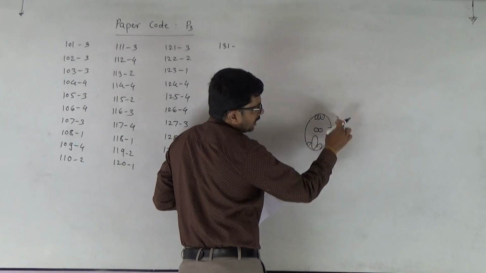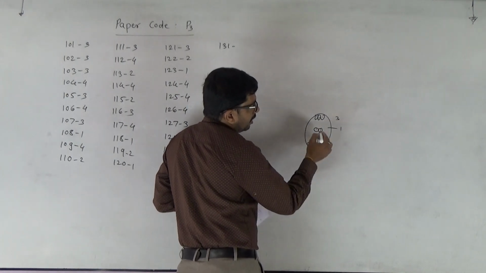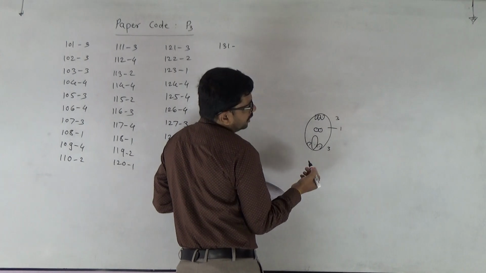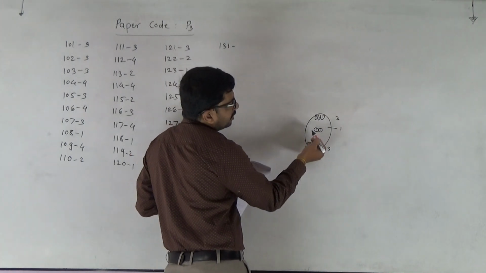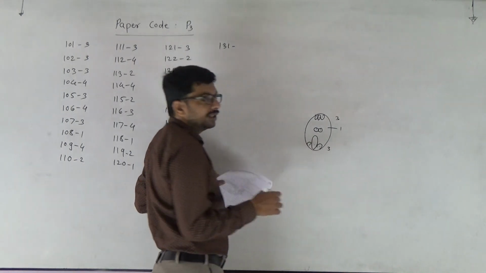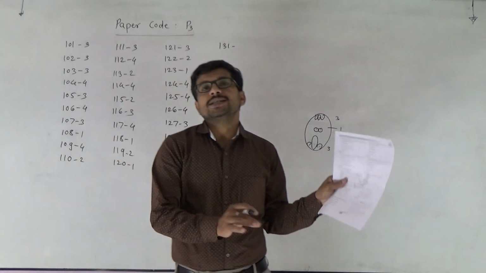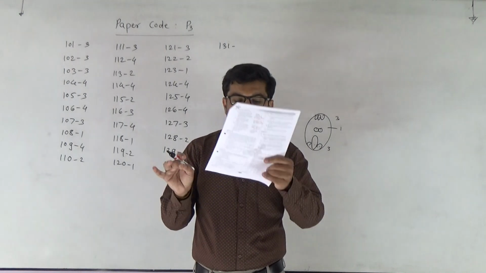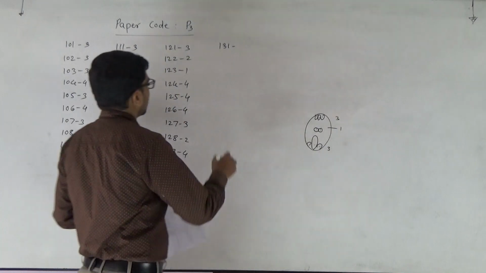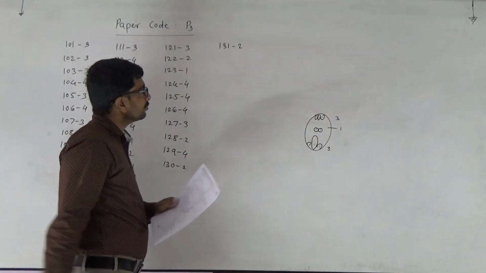And 1 is the central cell. 7 cells, but nuclei are 8. 3, 3 and 2. These are the polar nuclei in the central cell. Total nuclei are 8 and the number of cells is 7. So the answer is 7 cell, 8 nucleate. 131 second.